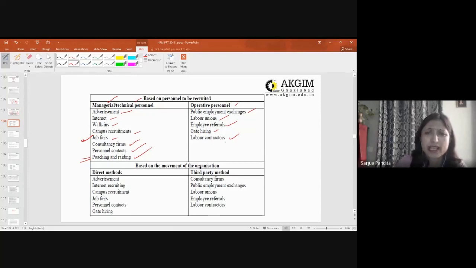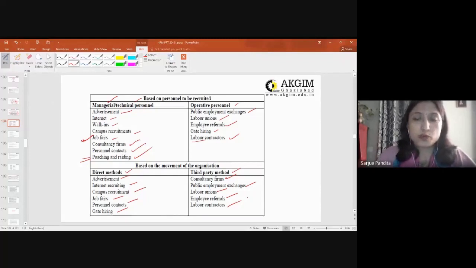Then labor contractors. Again, this is a third party, as we have management consultants for higher position jobs. Similarly, we have labor contractors for labor. Then based on the movement of the organization, that means direct methods and third party methods. Direct methods are advertising, internet recruiting, campus, job fairs, personal contacts, and gate hiring, where you are targeting directly. Third party methods involve consultancy, employment exchange, unions, referrals, and labor contracts. So these are the sources which one can refer to for filling up their vacancies.